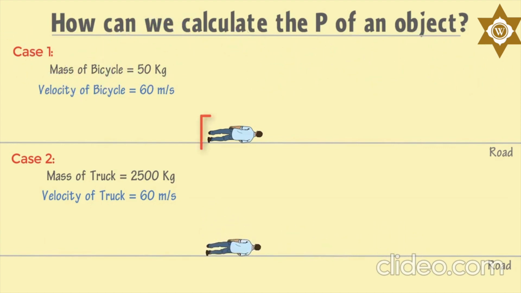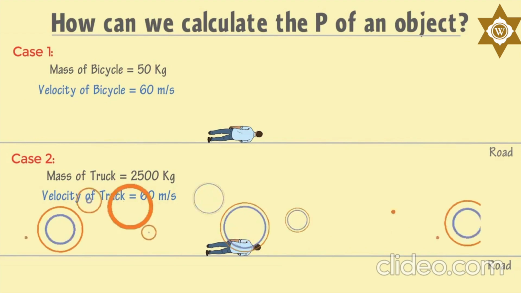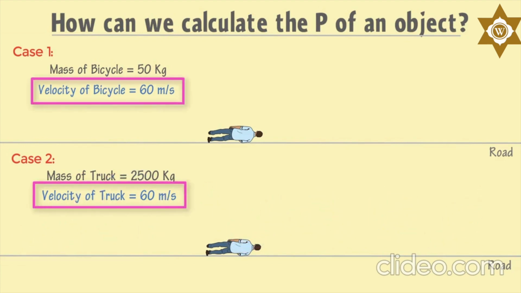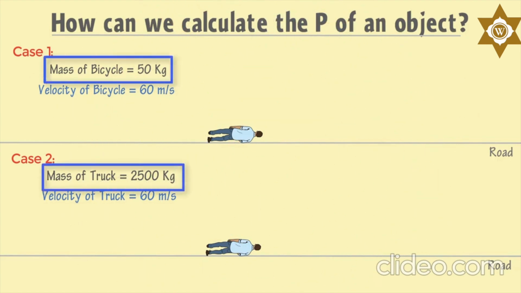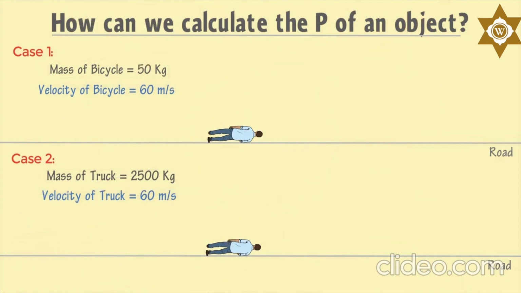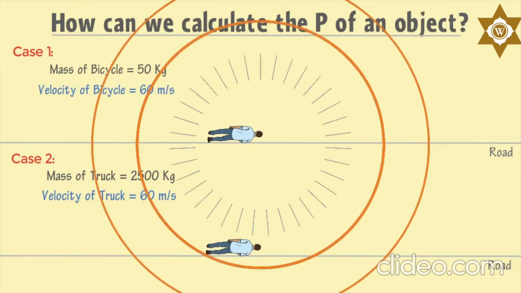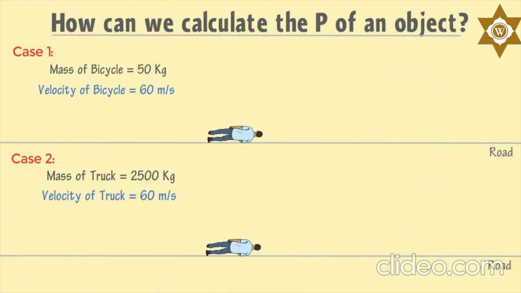Can you guess why the person in case 1 is merely injured, while the person in case 2 has either died or is in serious condition, although both the bicycle and truck were moving with the same velocity of 60 meters per second? I hope your answer would be the difference in masses. If it is so, then you are 100% right. Let me explain these two cases in physics.